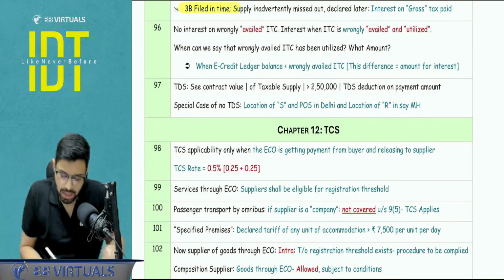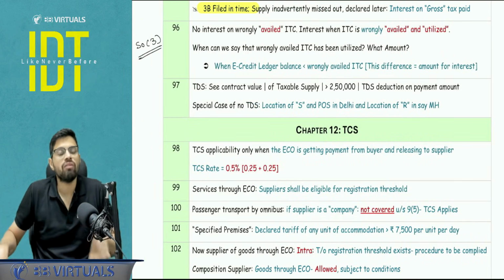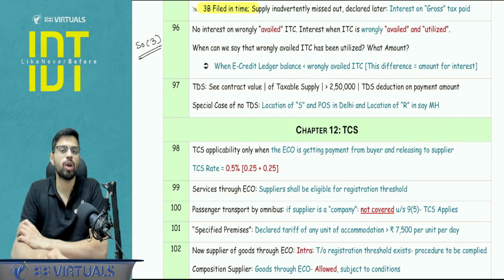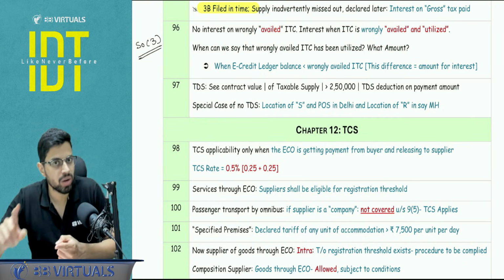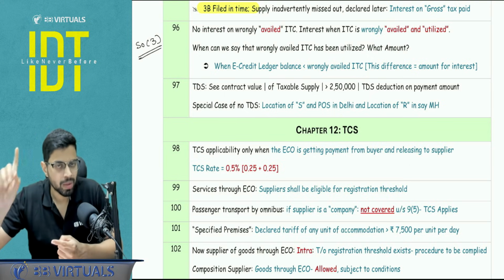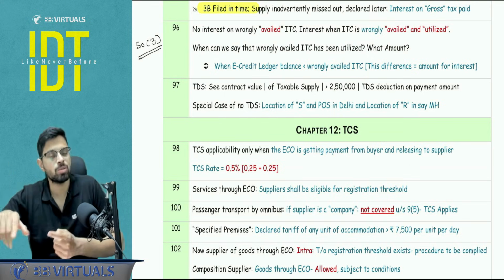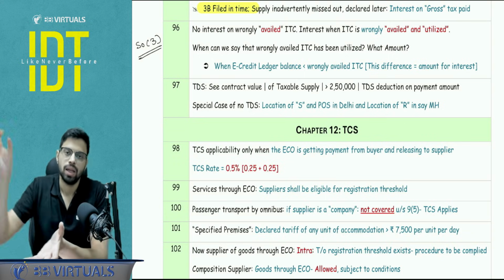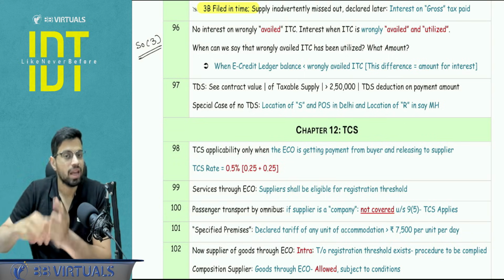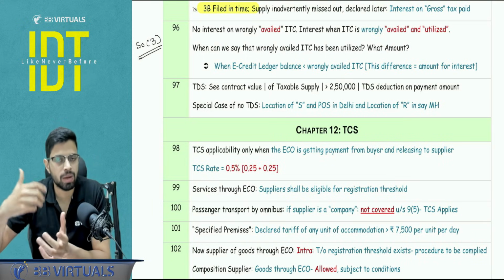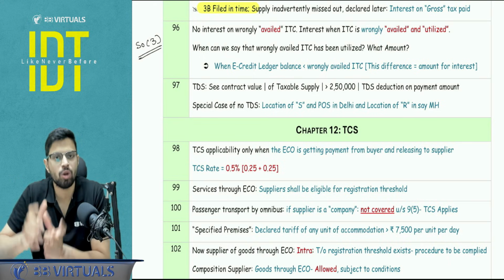Next. Now section number 50 subsection 3, very important. We talk about the wrongly availed and utilized ITC. So point to be noted is the interest is not on wrongly availed but rather wrongly availed and utilized ITC. Two questions pop up. Question number 1, how will we come to know that the wrongly availed ITC has been utilized? Because ultimately we have one ITC ledger. The correct ITC is also going there. The wrong ITC is also going there. And second, if the question number 1 answer is yes, that the wrongly availed ITC has been utilized, how much of it is utilized?